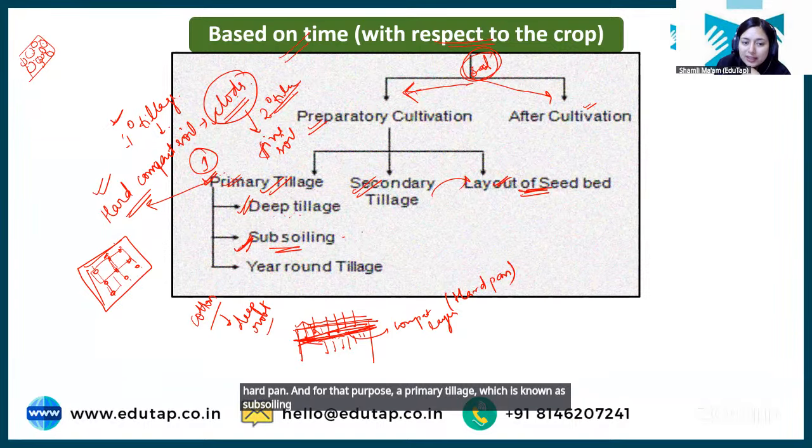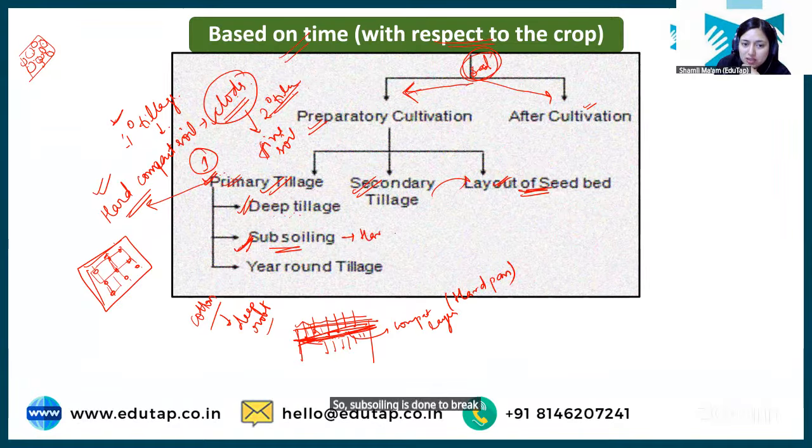So subsoiling is done to break hard pan. Okay, hard pan in soil. That you have to learn. Clear? And then we have another type of primary tillage, which is year-round tillage.